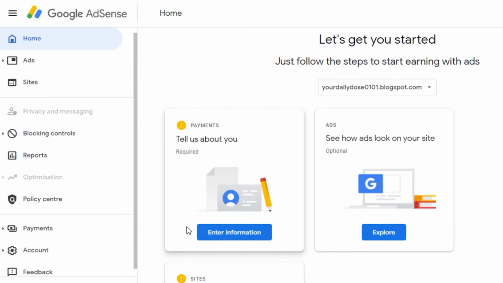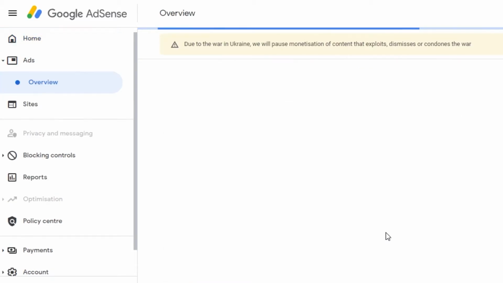So you will simply add your information right here. For privacy reasons, I'm not gonna open this up, but when you click on enter information, it shows you your address and your billing information. Then you have ads. This is how ads will look on your website. So let's explore this one.